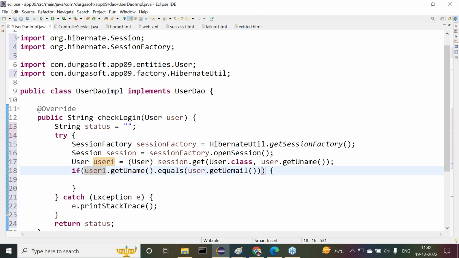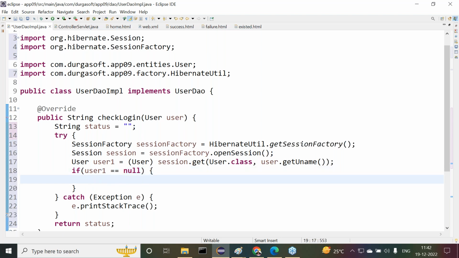Simply, instead of doing all this, user1 double equals null. If the user does not exist, then we are able to return the status failure. Am I right? If the user does not exist, then we are able to check the login failure. Observe carefully what I'm telling you, the login failure that we are able to get if the user does not exist.